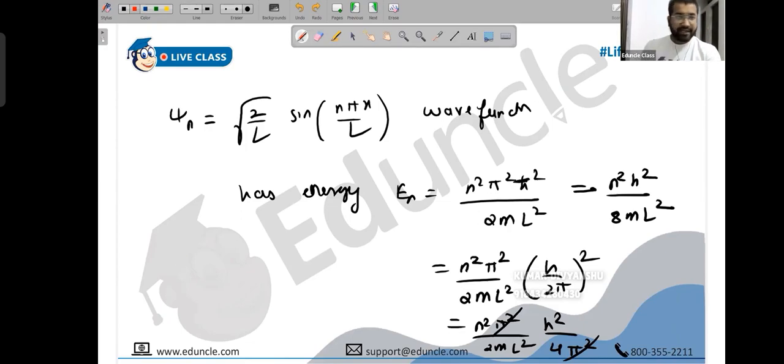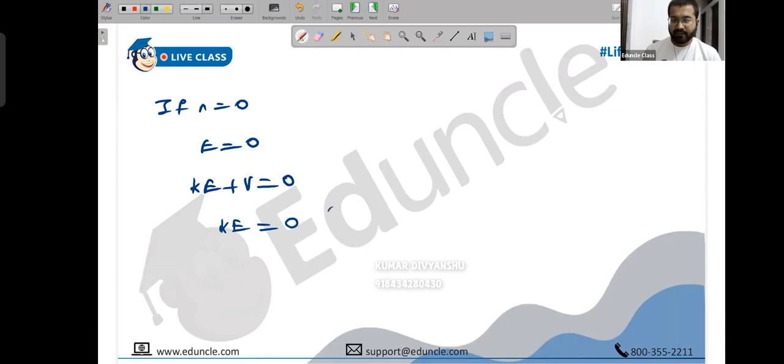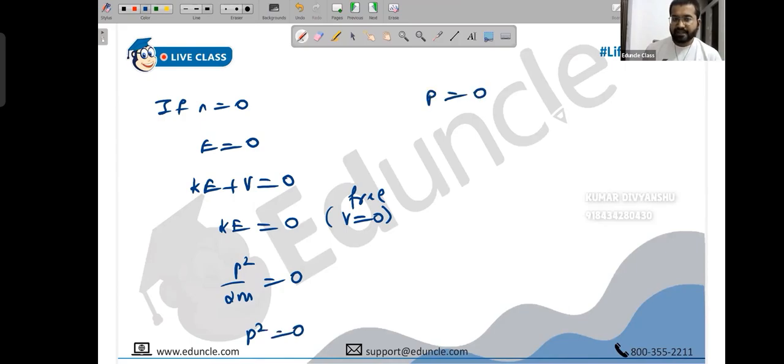Time is about to be over, but I can explain in just 1 minute why n equals 0 was ignored. If n becomes 0, energy becomes 0, as you can clearly see. Energy is kinetic plus potential, but potential is anyway 0, it's a free particle. It means kinetic is 0. If kinetic is 0, then p square upon 2m is 0, but mass cannot be 0 and cannot be infinite. It means p square is 0, so momentum is 0, so error in momentum is 0. If error in momentum is 0, then error in position is infinite, which is wrong.